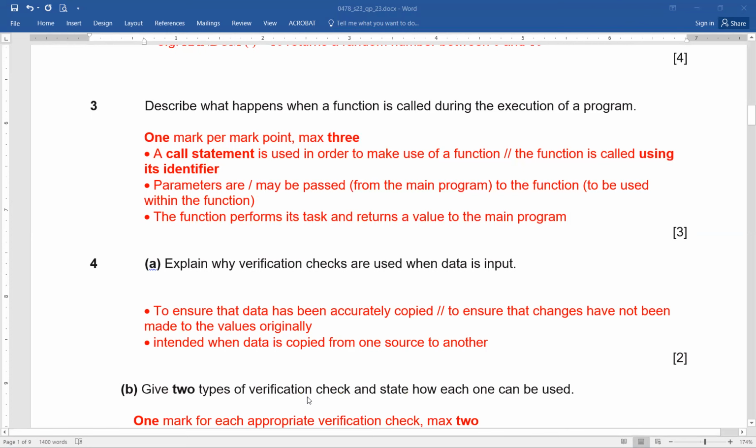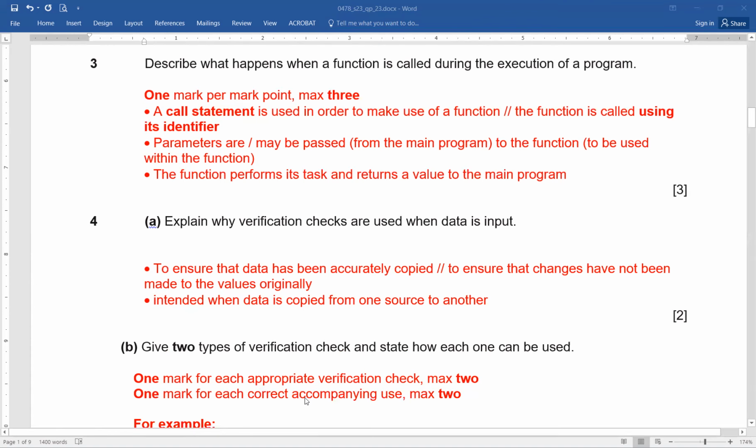Give 2 types of verification check and state how each one can be used. Now for this, you need to know the verification checks. By the way, which are the verification checks that we have learned? Can we quickly recall? Please write it in the chat. Format? No. Format is not a verification check. It's a validation check. Okay, that's great, Ali. You can recall very quickly that basically verification is double entry or screen or visual check.